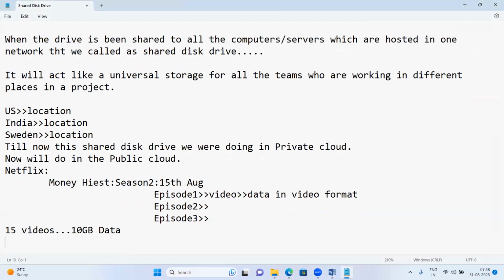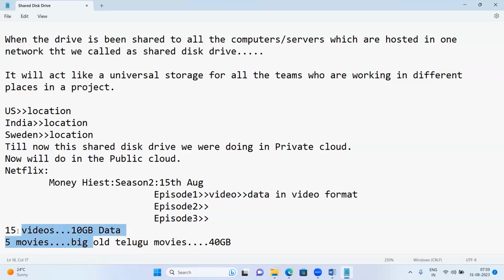Again, you have kept 5 movies, like big old Telugu movies, from Balaya and all. Very old movies and very big also, which used to be 3.5 hours, 4 hours. Those 5 movies will consume let us take 40 GB of data.